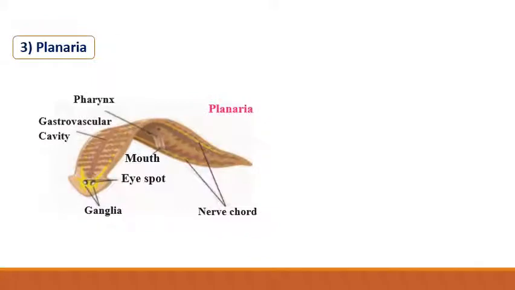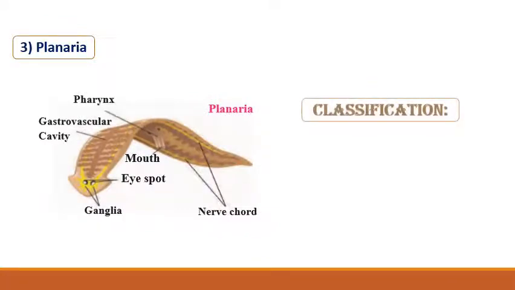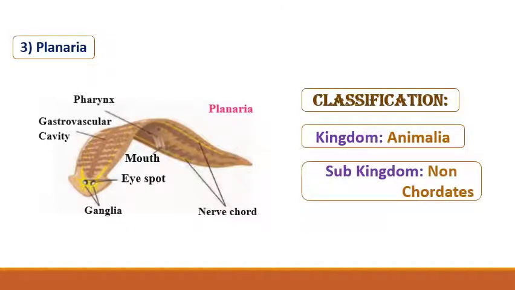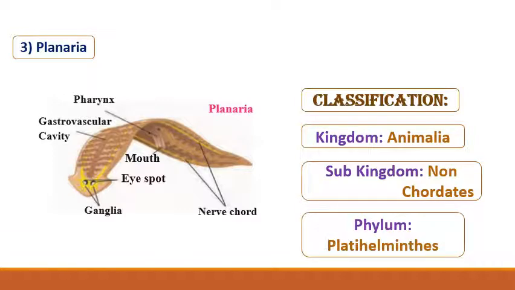Third one is Planaria. See the picture. Very flat worm. Classification: kingdom Animalia, subkingdom non-chordates, and phylum Platyhelminthes. Yes, students, the body of these animals is slender and flat like a leaf or strip. Hence, they are called flatworms. Most of these animals are endoparasites. For example, planaria, liver fluke, tapeworm, etc.